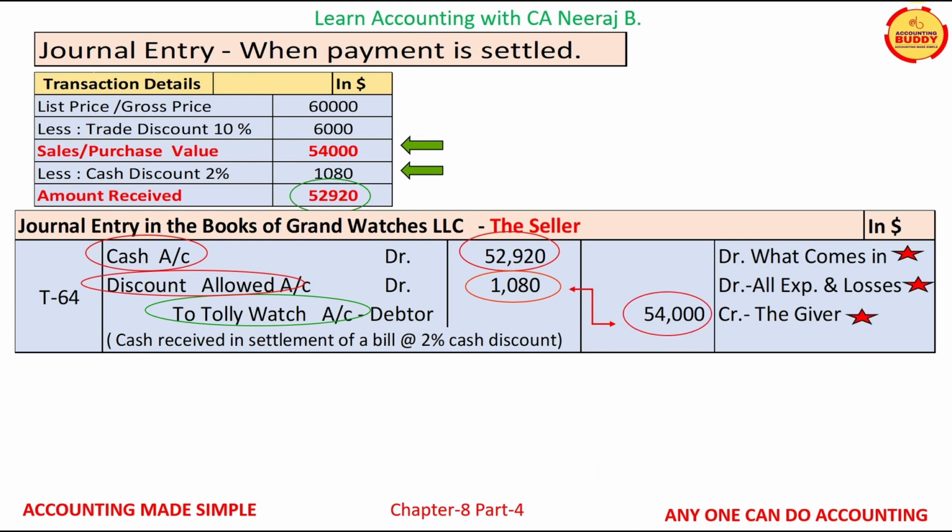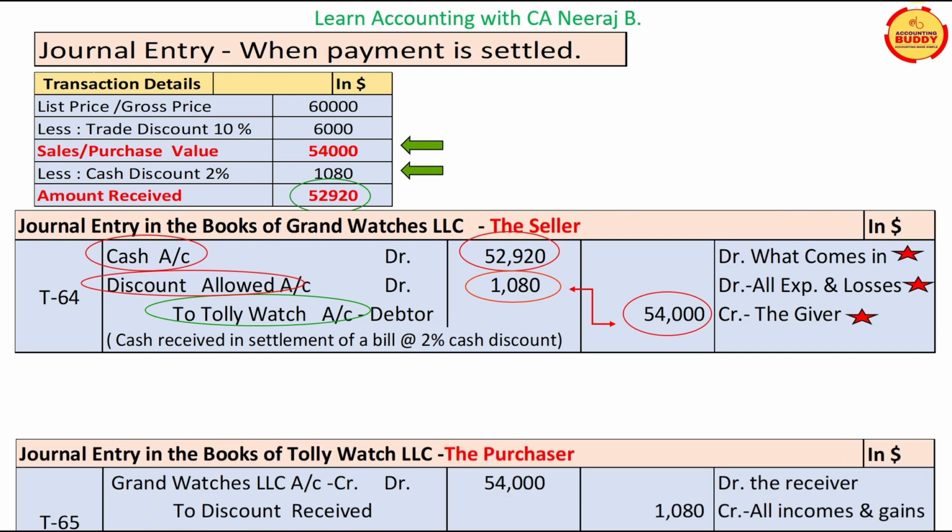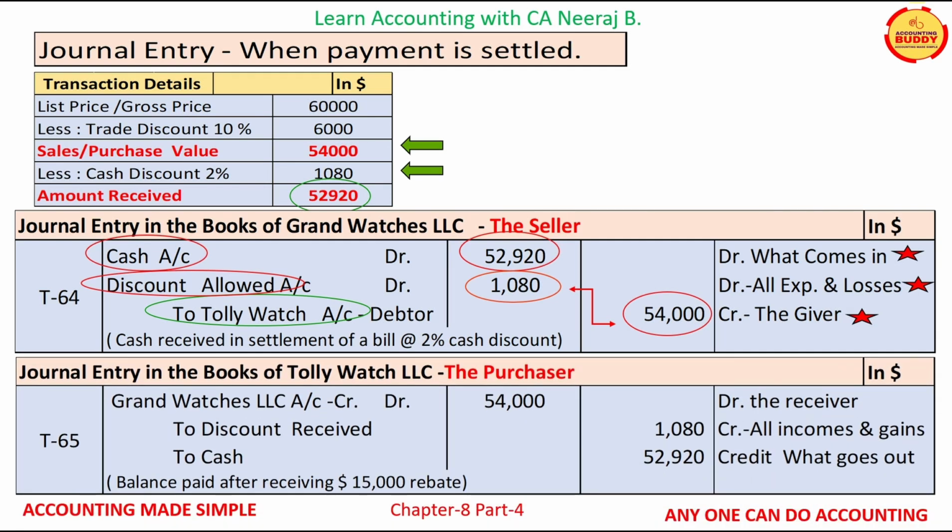Similarly, the journal entry for this transaction settlement in the books of accounts of Tolly Watches LLC, the purchaser, will appear as displayed on your screens. The three accounts which are affected are Grand Watches LLC creditor account, discount received account, and cash account.